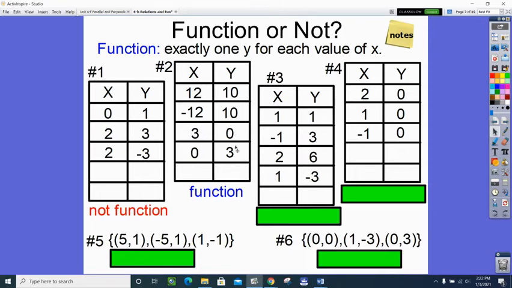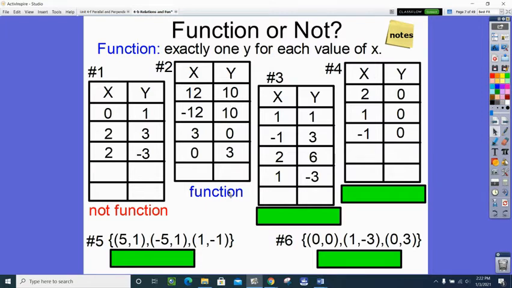Notice I didn't even look at the y's. 12 going in and coming out as 10, and -12 going in and coming out as 10 is okay. That's kind of like Susan picking blue and Ted picking blue. That's okay. But we don't want the same input to have 2 outputs. So this would be a function.